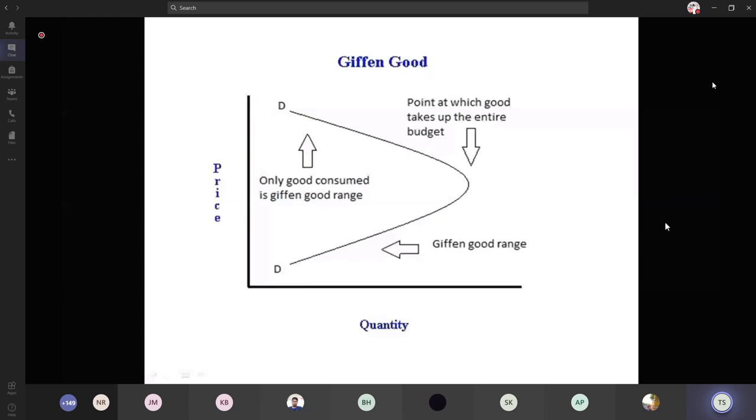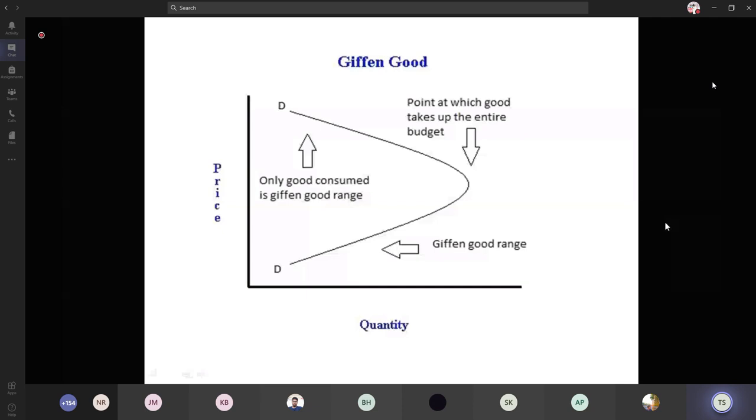When the price increases, the quantity also increases. So we have an upward sloping demand curve, and it takes a kink, the point at which the entire good takes up the full budget. At that particular point, all the income of the consumers is spent on the commodities because of increased prices. After that, when the price increases, the quantity demanded decreases. So the second half of the curve refers to the normal commodity.